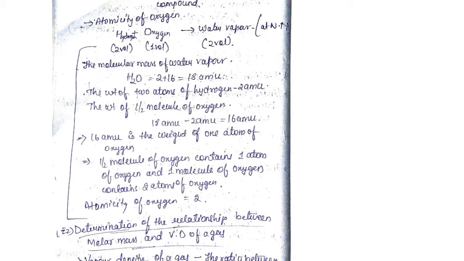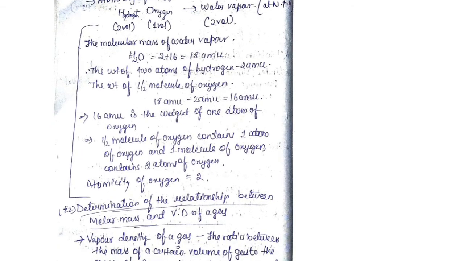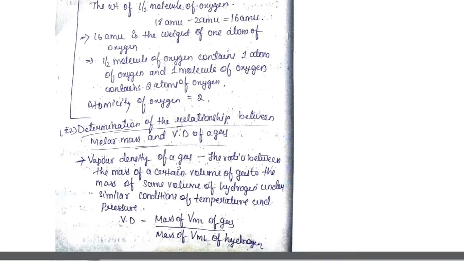And the weight of 2 atoms of hydrogen is 2 AMU. So the weight of half molecule of oxygen is equal to how much? 18 minus 2 AMU gives rise to 16 AMU. So 16 AMU is the weight of 1 atom of oxygen. So half molecule of oxygen contains 1 atom of oxygen, and 1 molecule of oxygen contains 2 atoms of oxygen. So atomicity of oxygen is 2.